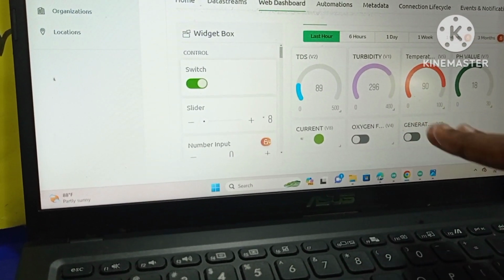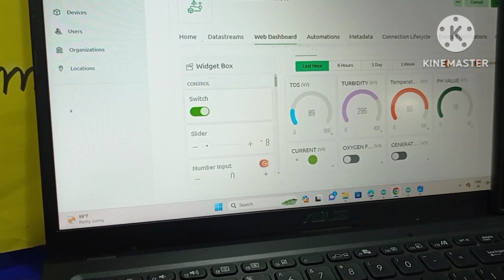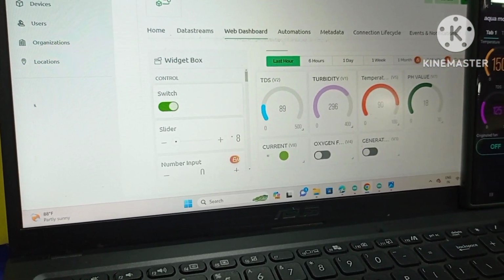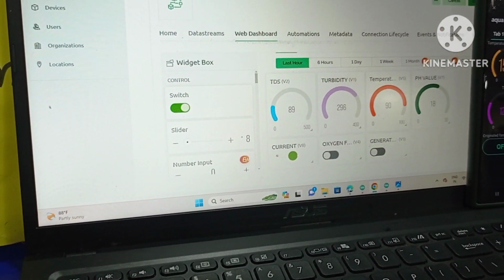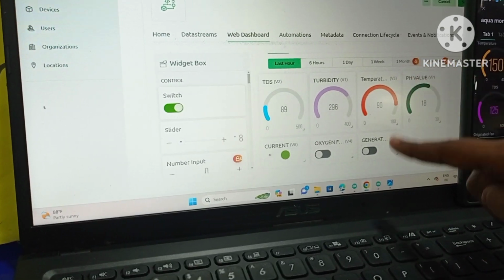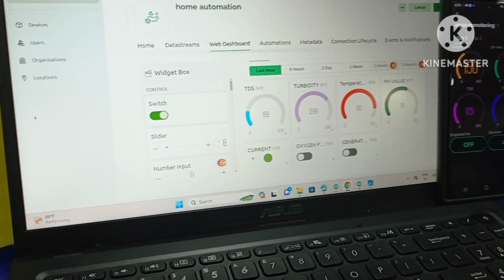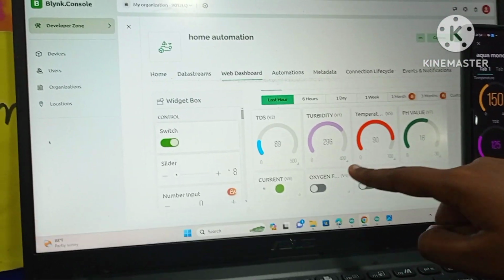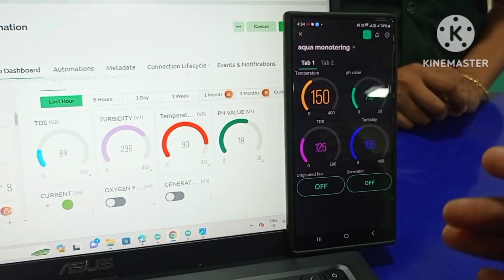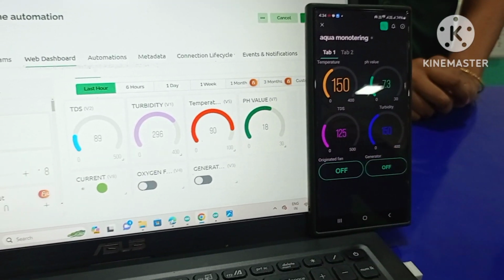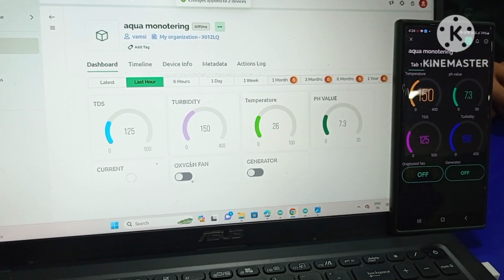Here there are 3 options given. Current: the farmer can know whether in his field the power supply is on or off. If the power supply is on, the light will be green, and if the power supply is off, it will turn white. And this is the oxygen fan. When the oxygen level of the water decreases, he can turn on the oxygen fan directly from his phone or laptop. And this is the generator. If the power supply is off, he can turn on his generator directly from his mobile or laptop.